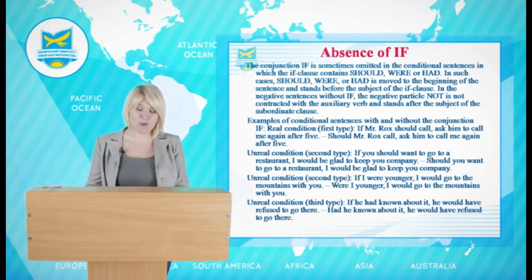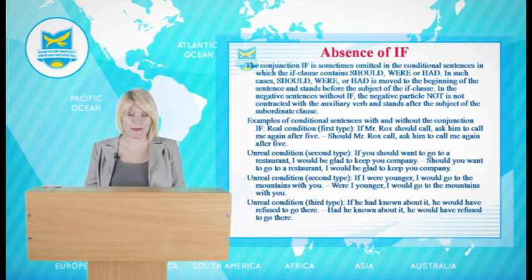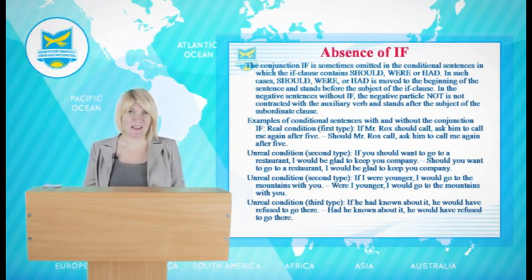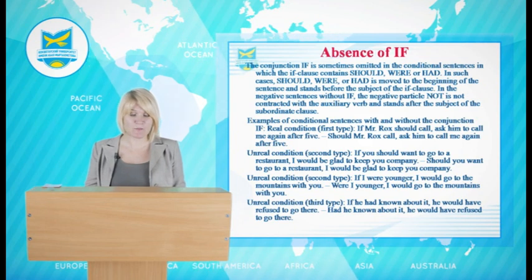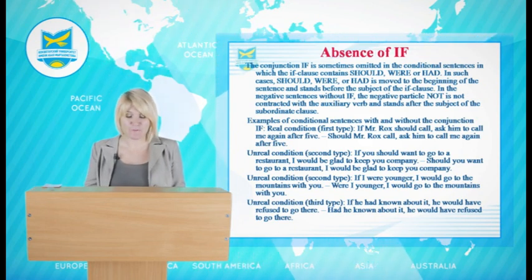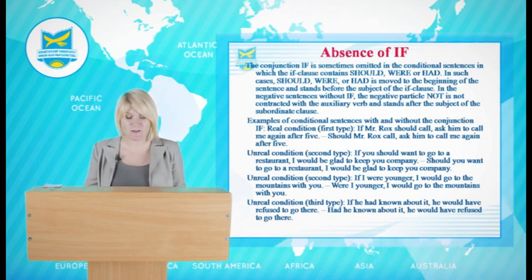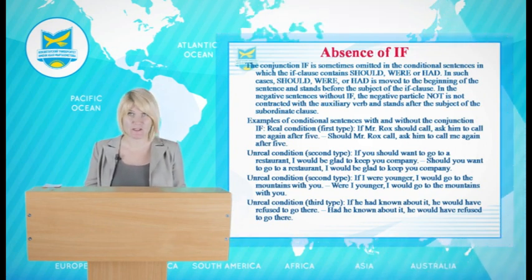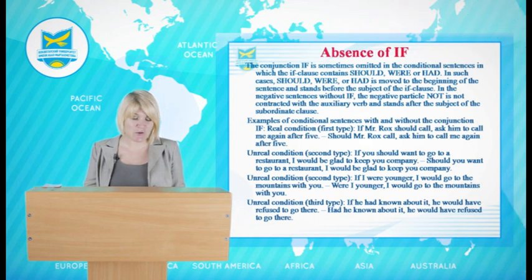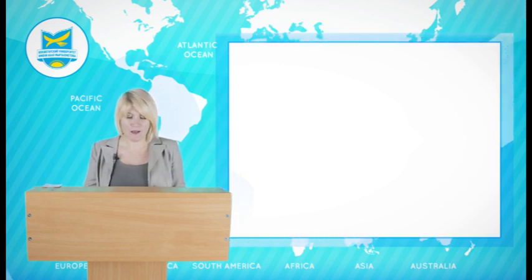In the examples below, unreal condition is implied, not stated directly. The context makes the meaning clear, and the verb is used in the same form as in the main clause of the full conditional sentence with unreal condition. I talked with Tom and Nina today. They would be glad to see you. Why didn't you call me? I would have come to your house right away. I would have visited them, but I didn't know their address.